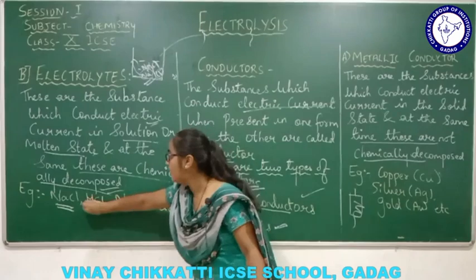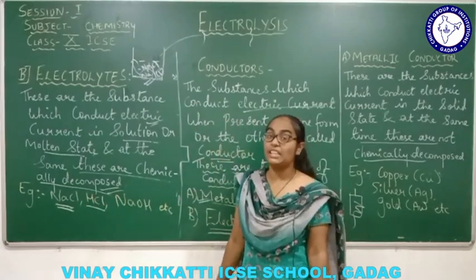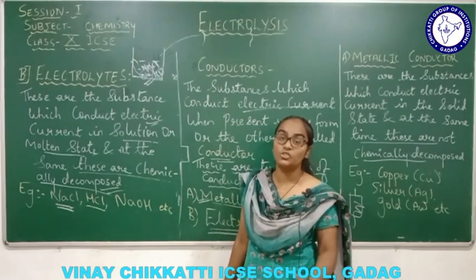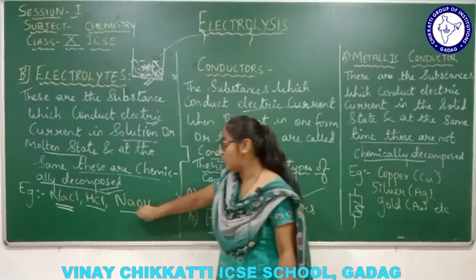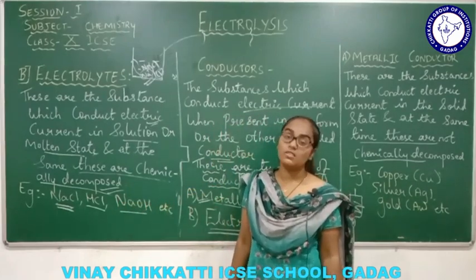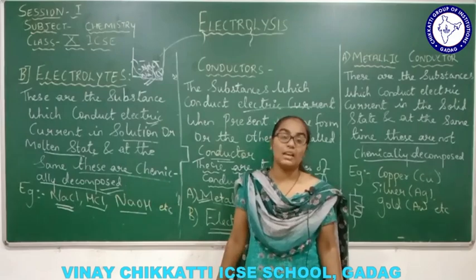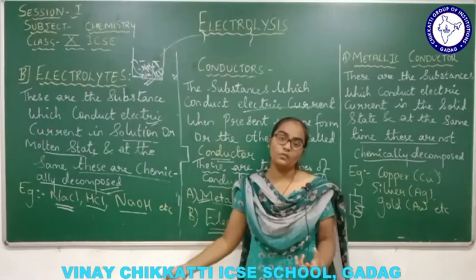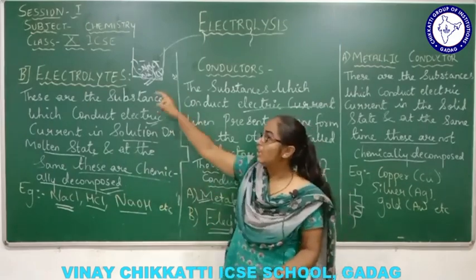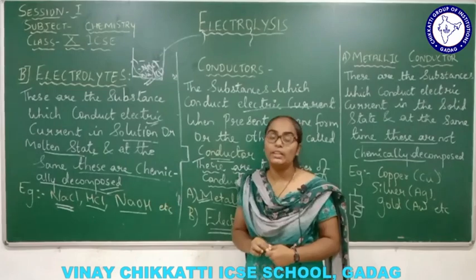Now this is hydrogen chloride, or hydrochloric acid. This is also used as one of the electrolytes in the solution form. Then this is NaOH. NaOH means sodium hydroxide solution. So they take these basically in the aqueous solution, or the solution form, wherein the passage of the electric current should take place into that liquid medium.